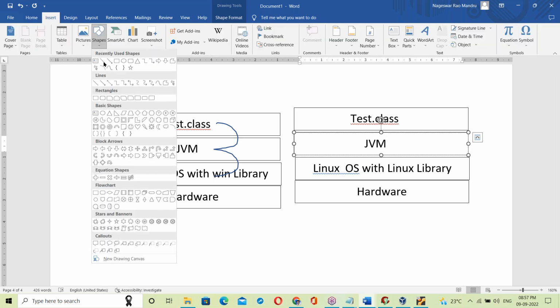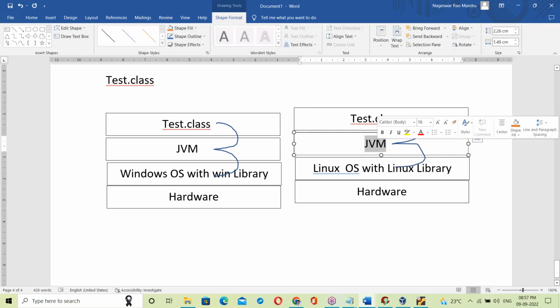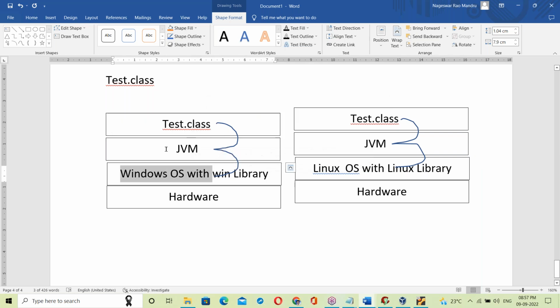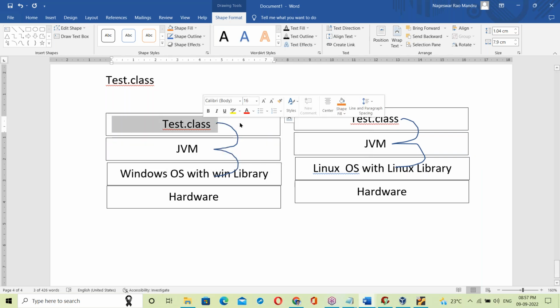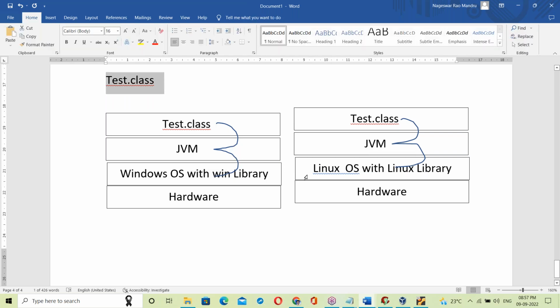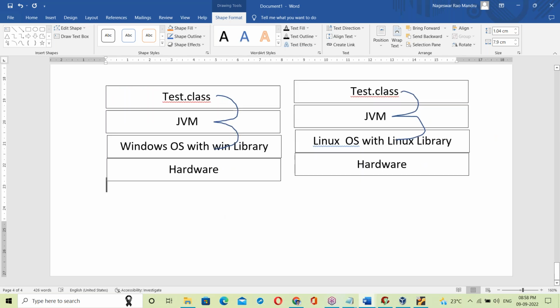Now the Linux JVM takes the test.class file and links it with Linux OS. If the test.class file is running on Windows OS, then the Windows JVM takes it and links it with the Windows OS library. If the same file is running on Linux OS, then the Linux JVM links it with the Linux OS library. That's it.